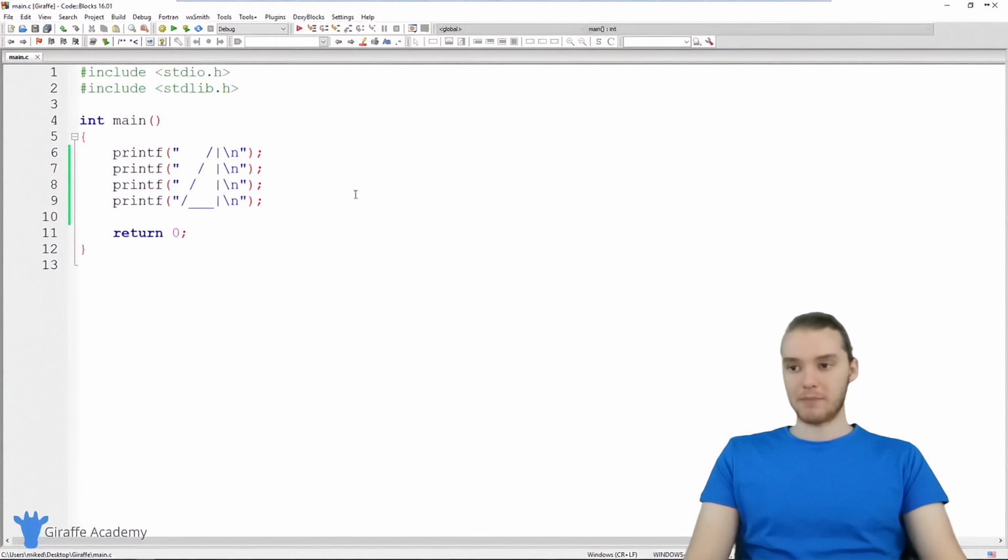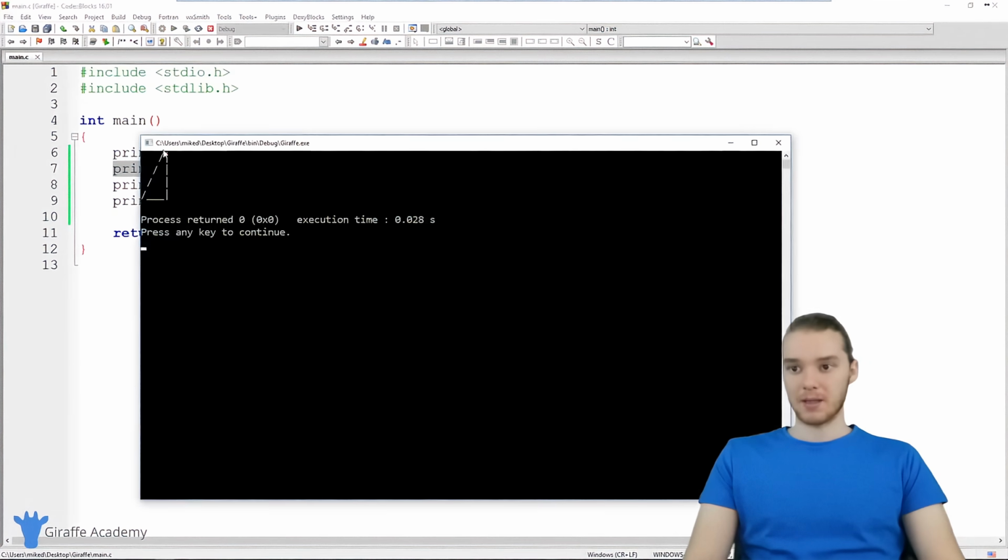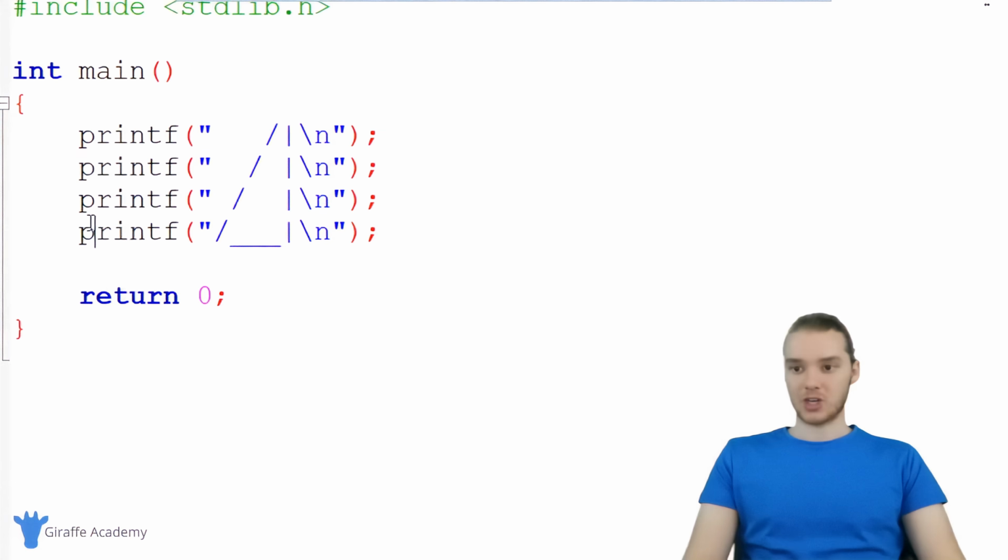So if I was to save my program and execute it, the computer is going to go through and execute each one of these instructions in order, and we'll be able to print out the shape onto the screen. So let's do that. You'll see over here we get our shape.